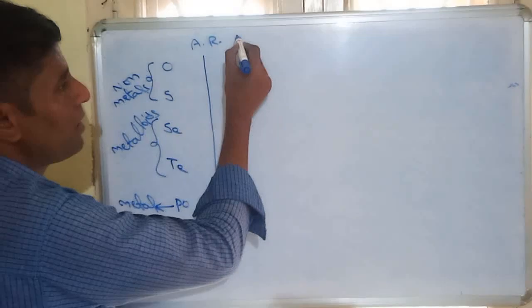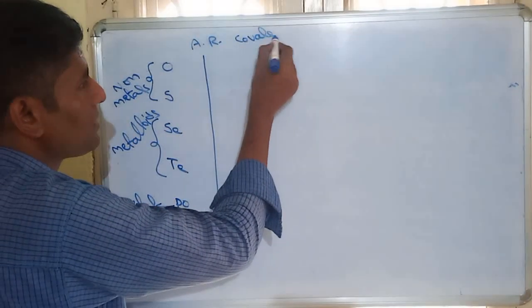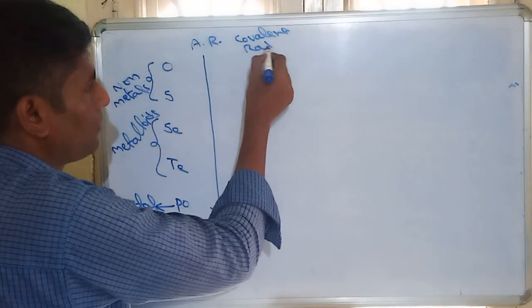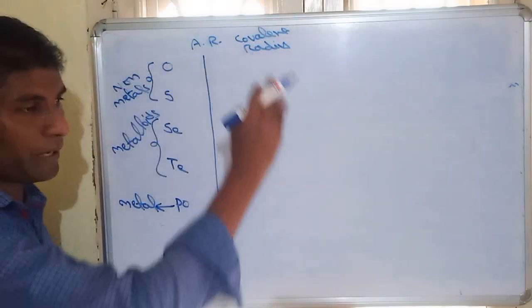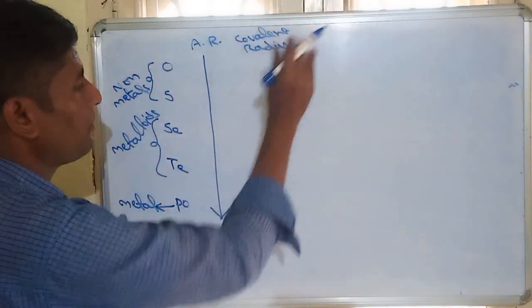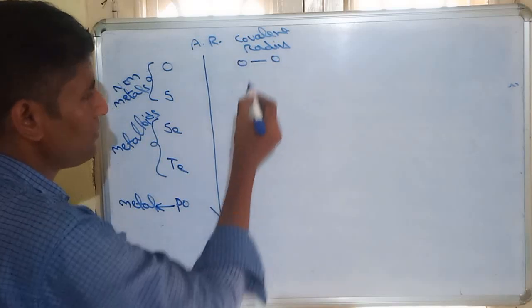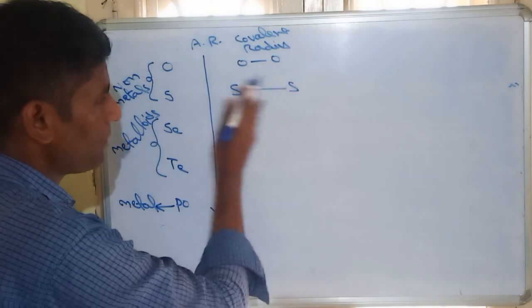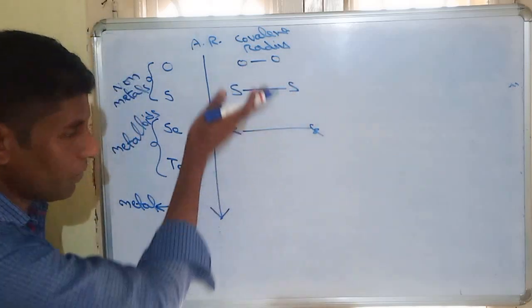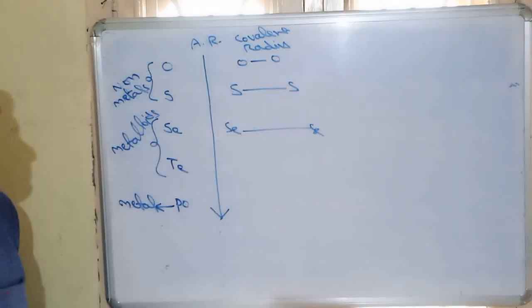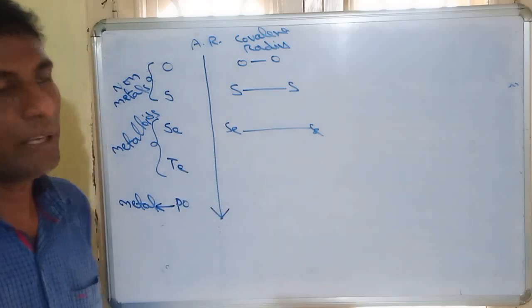Sometimes it is also called covalent radius. Covalent radius is simply half of the bond length. Oxygen has a small size. Sulfur, the size increases. Selenium, the size increases. So when moving top to bottom, covalent radius also increases.